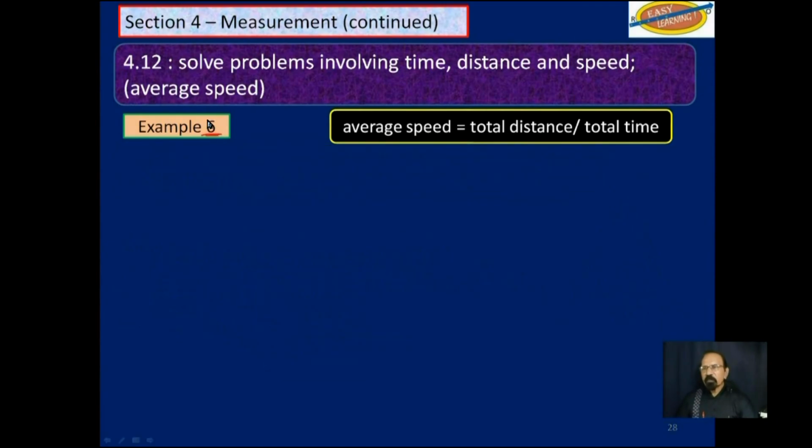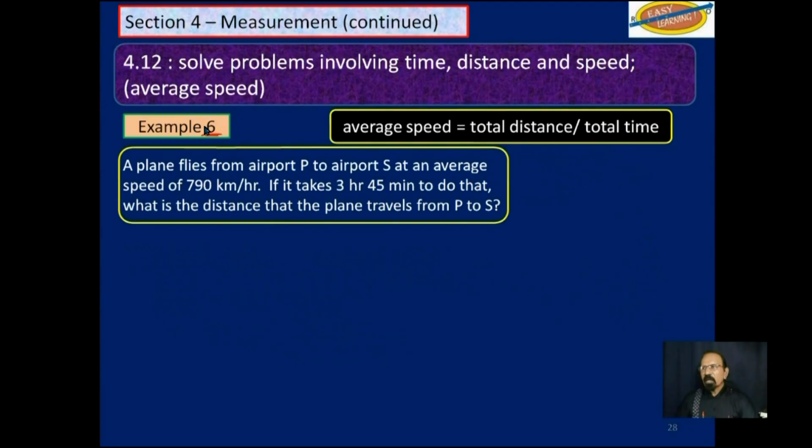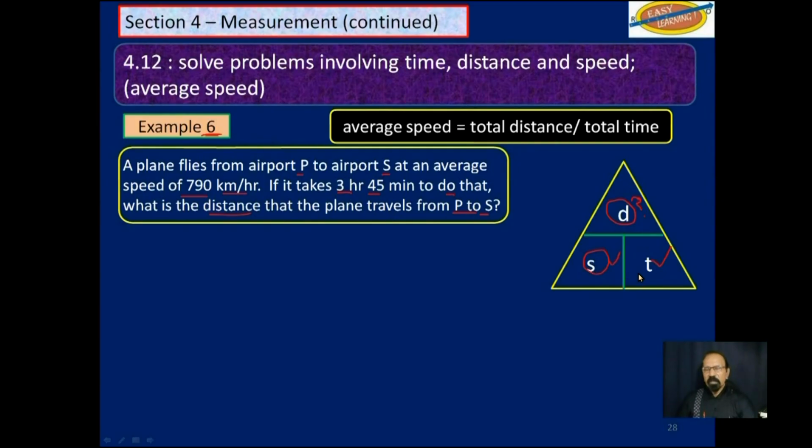Example 6. A plane flies from airport P to airport S at an average speed of 790 kilometers per hour. If it takes 3 hours and 45 minutes to do that, what is the distance that the plane traveled from P to S? So now we want to find distance. We know the average speed and we know the time.